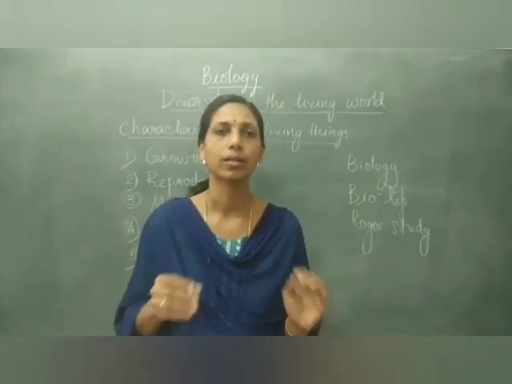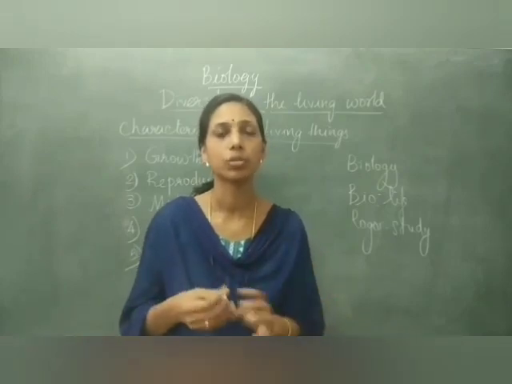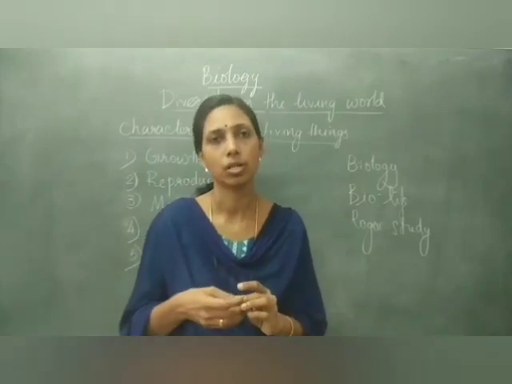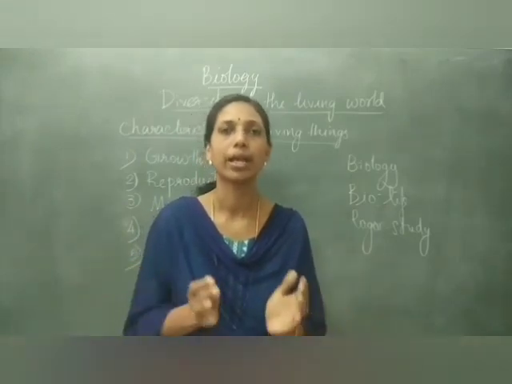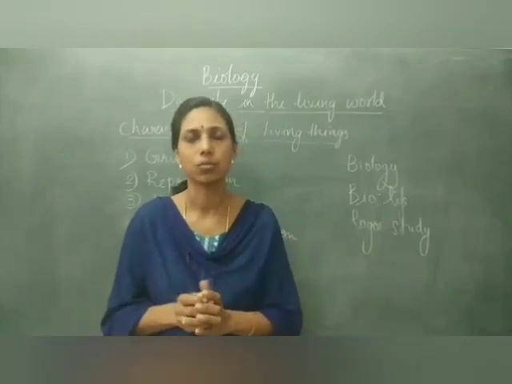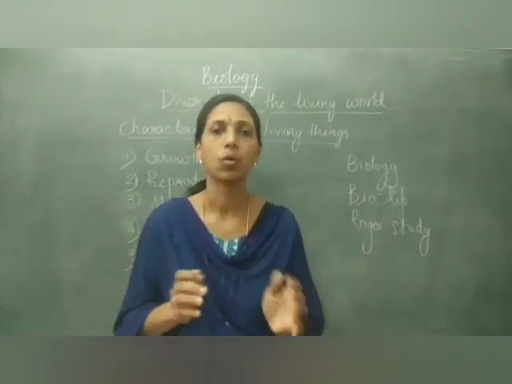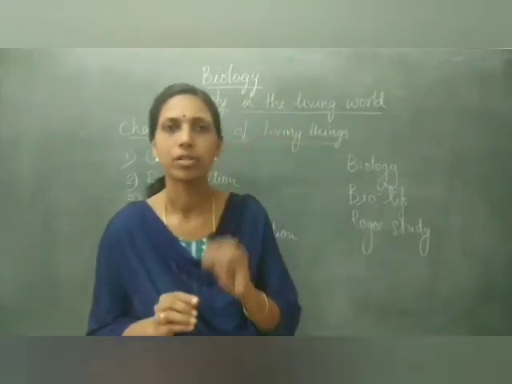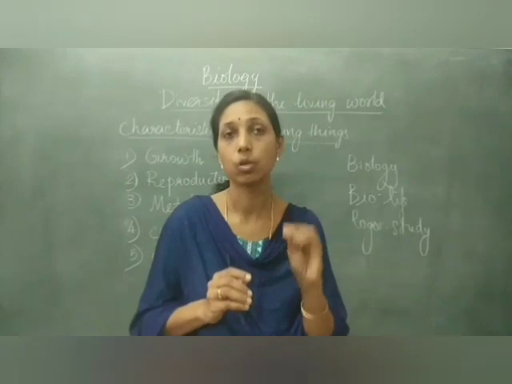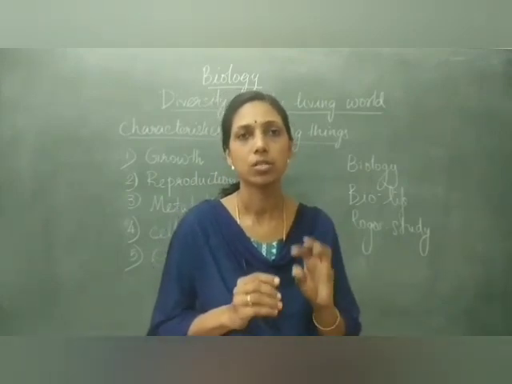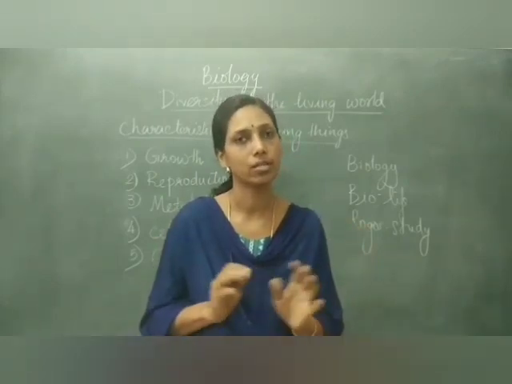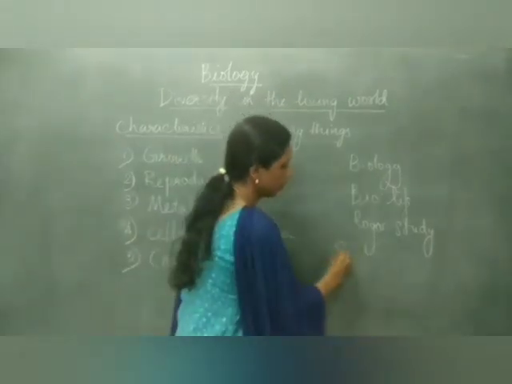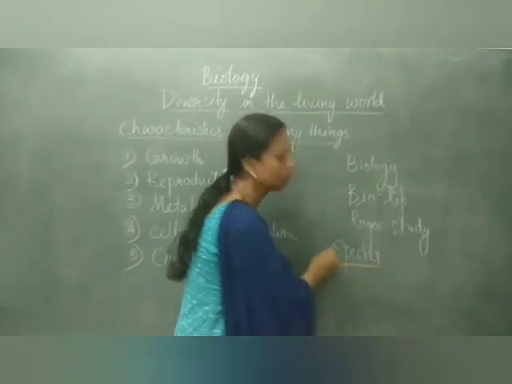So how can we handle these living organisms, or study them? What are the easy ways of studying them? When the number is large, how can we arrange them into certain categories for easy study? And we know all these living organisms are important. Each and every species, maybe knowing what a species is: species are groups of organisms which have similar features and are capable of interbreeding.